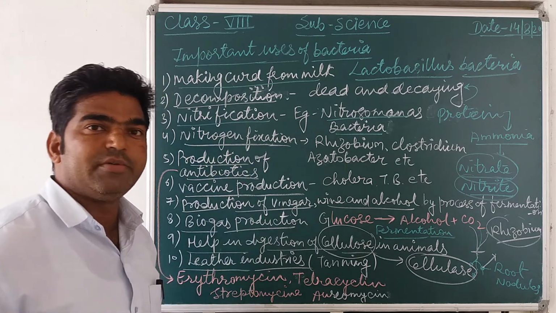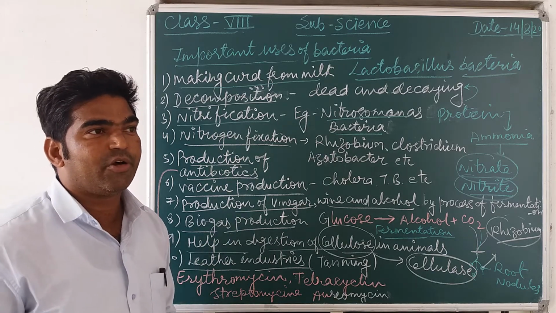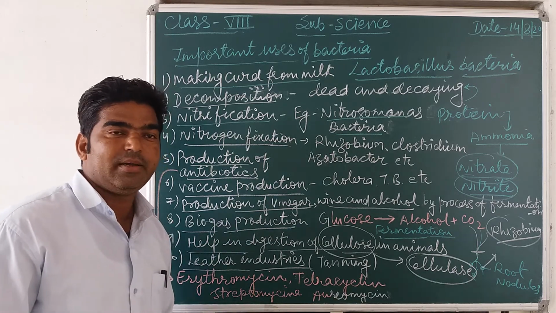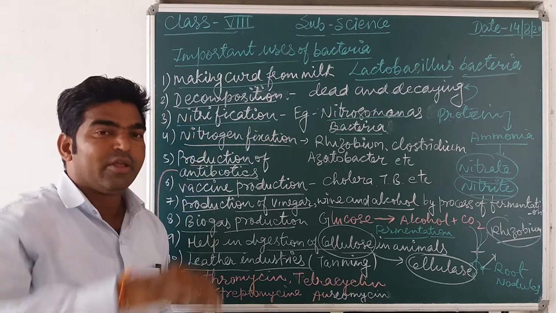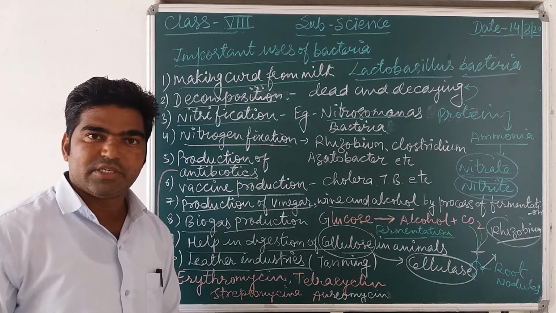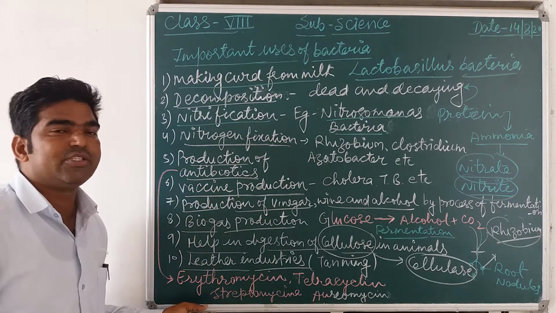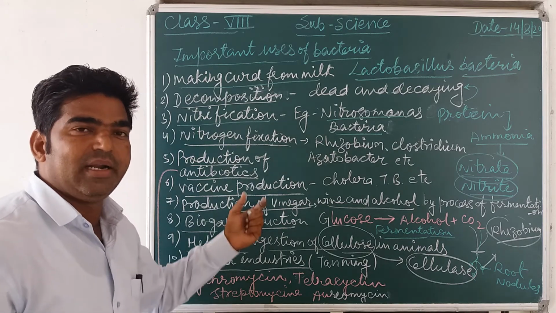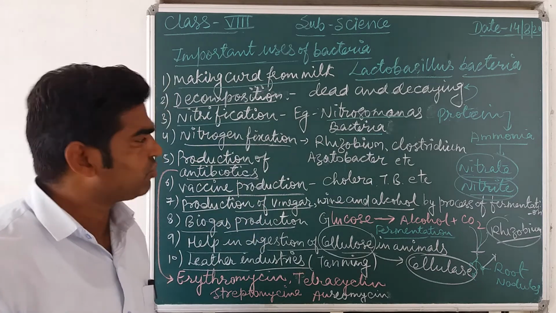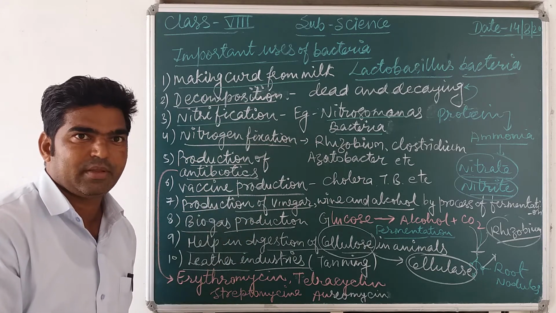Some bacteria also live in the intestine of a human body, and that also helps. E. coli, the bacteria E. coli, is also helpful for the digestion of food in the human digestive system. So these are all the usefulness or advantages of bacteria in our daily life. Okay, so all these things are given in the textbook. Just go through all things.